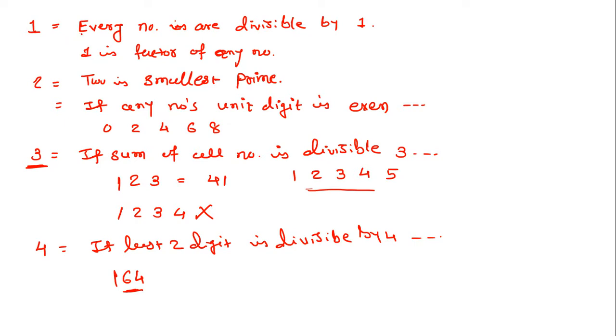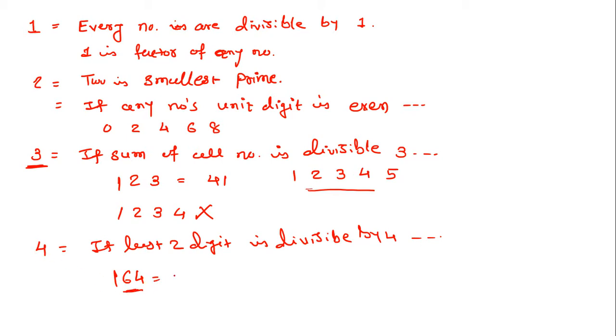For example, in EVERY, E is the first place, V is the second place, E is the third, R is the fourth, and Y is the fifth. But a number starts from the right. 4 is the first place, 6 is the second place, 1 is the third place. So here 164 is divisible by 4. Why? Because the last two digits, 64, are divisible by 4.